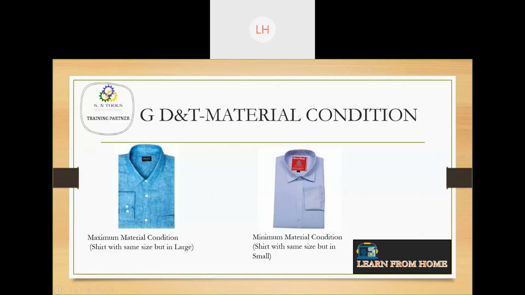Fine. So in the material conditions, we have maximum material condition and minimum material condition. It is like our shirt size. See, a shirt with the same size but in large, and a shirt with the same size but in small. So this is our maximum material condition and minimum material condition.